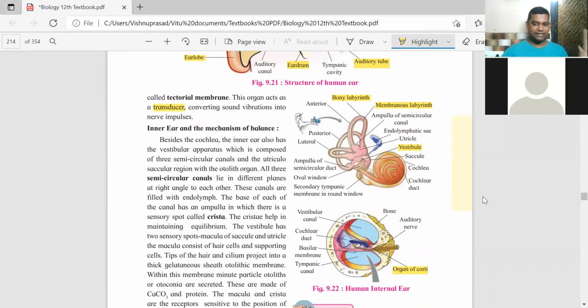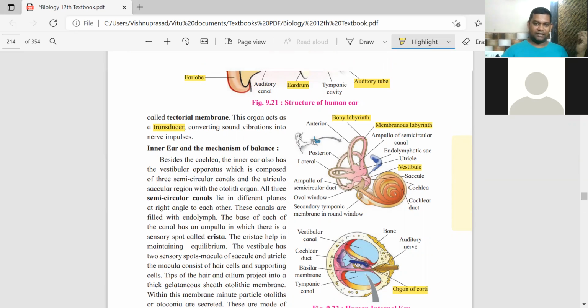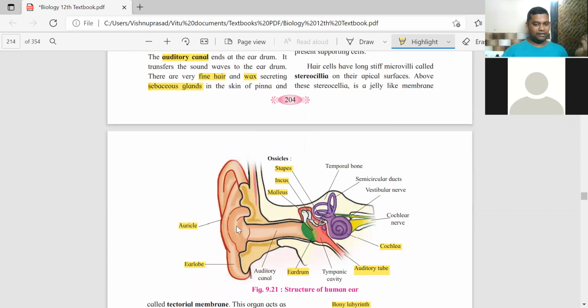So ultimately, as far as hearing is concerned, sound waves enter through the ear pinna. It will pass through the auditory canal. It will vibrate the eardrum or the tympanic membrane. The vibration is passed on to the malleus, followed by the incus, followed by the stapes. The stapes of the middle ear will pass on the vibrations to the cochlea, in the internal ear.